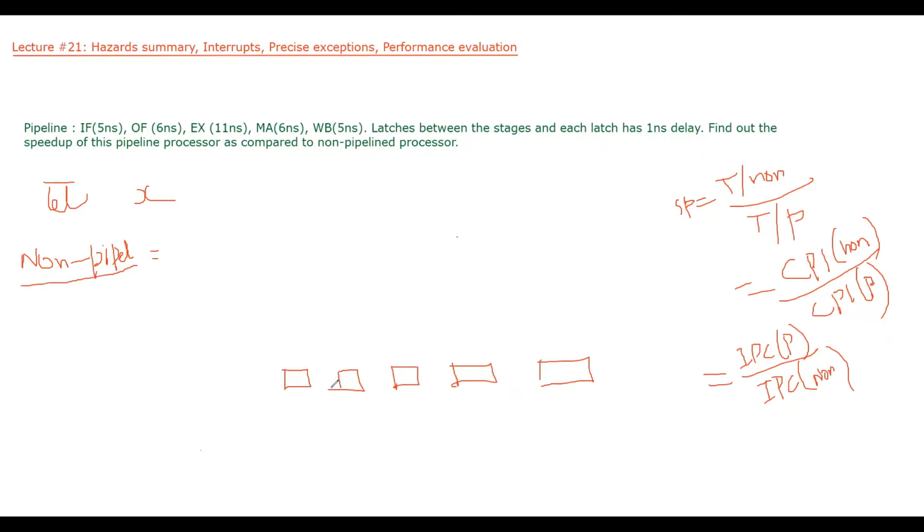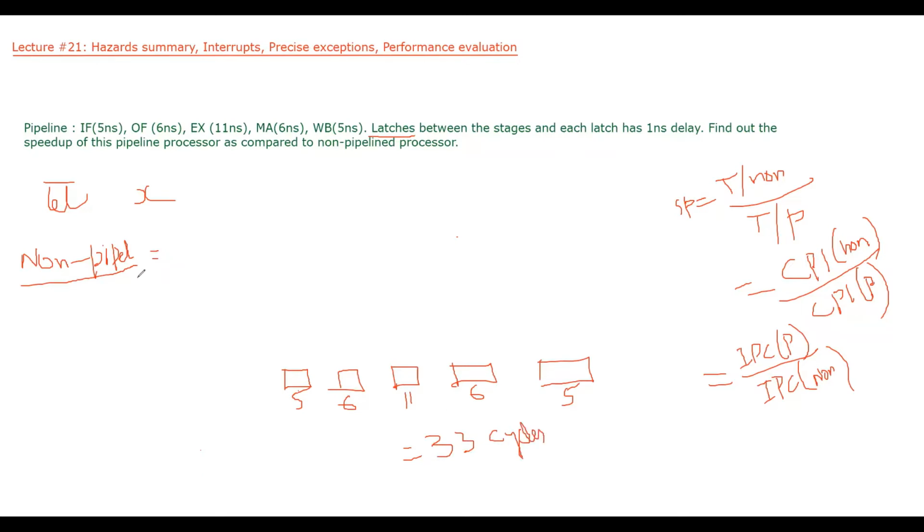We are talking about non-pipelined. Non-pipelined means there won't be any in between registers, in between latches. So latches are used only in case of a pipelined processor. Since we are talking about non-pipelined, we have these 5 stages, but there won't be any pipeline latch. So this takes 5 nanoseconds, this takes 6, this takes 11, this takes 6, this takes 5. So let's do the total. Total will be 6, 6, 12, 12 and 10, 22 and 11 will be 33.